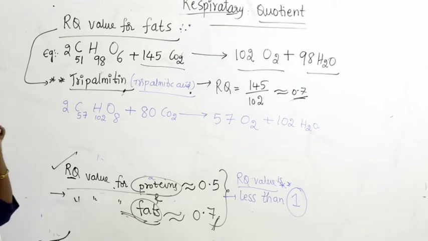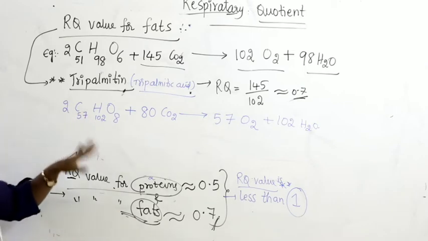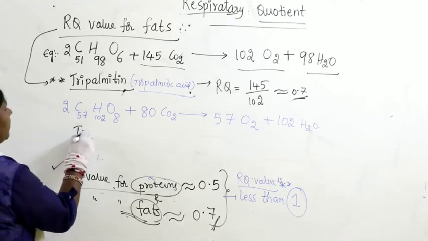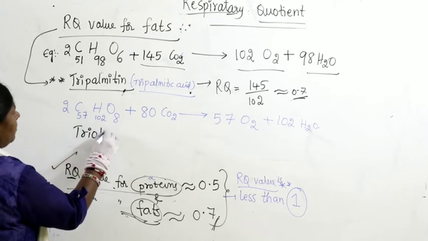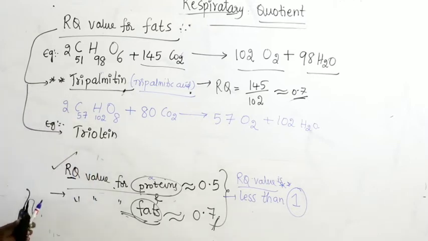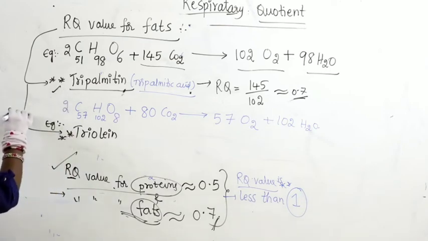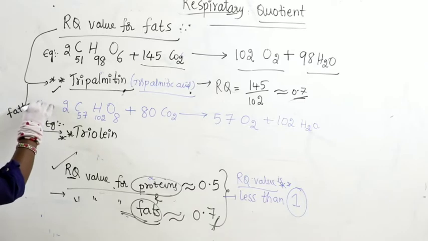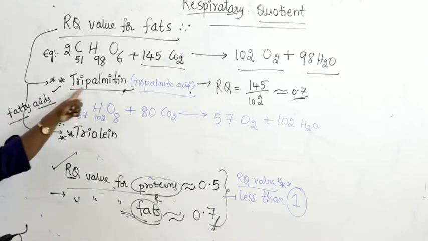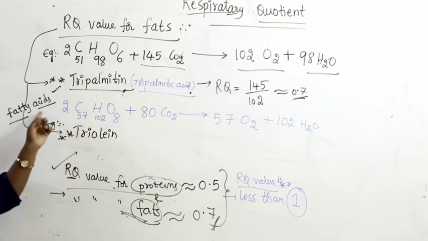This is a fatty acid called triolin. This is another example of a fatty acid. So tripalmitic acid and triolin are both fatty acids.